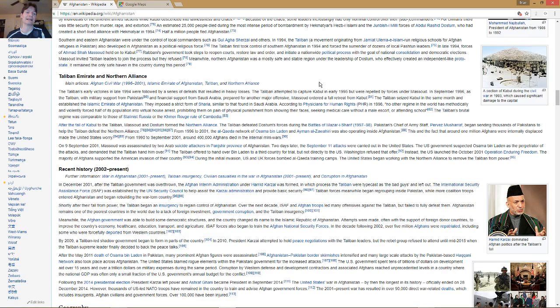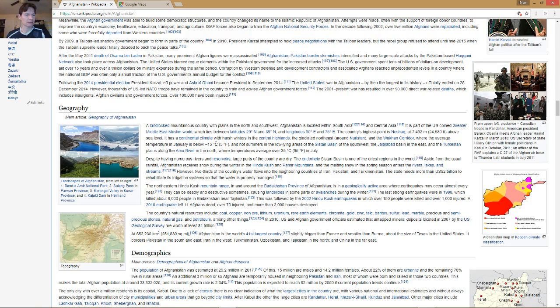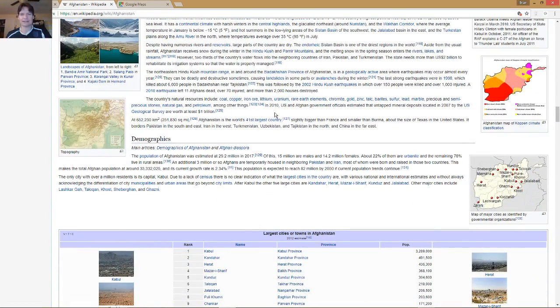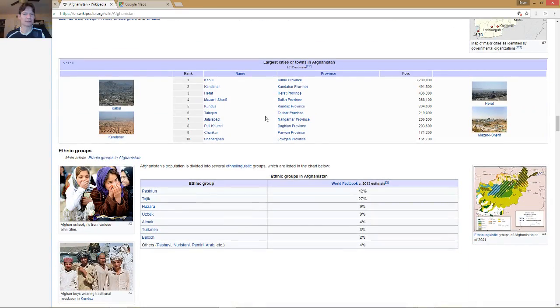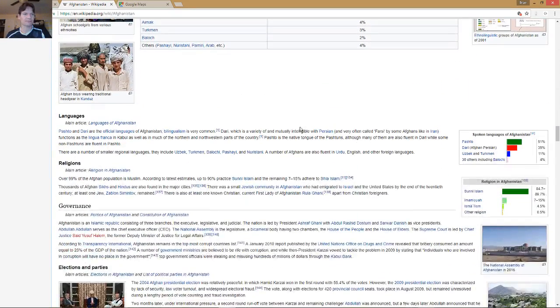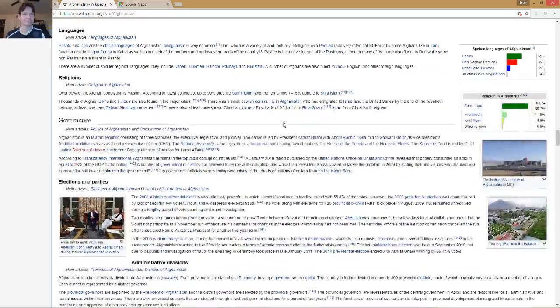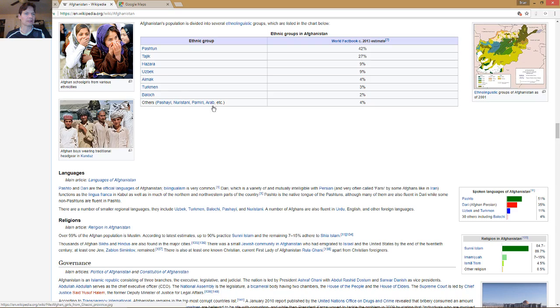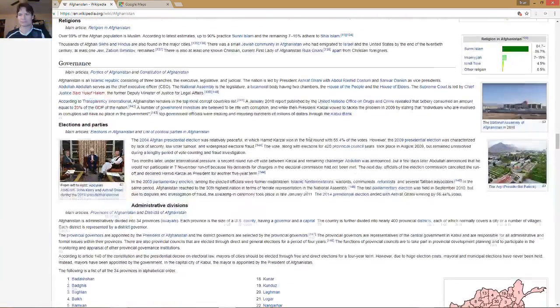So let's see, I'm looking down here. It's got some different landscapes. Different landscapes of Afghanistan. There's some different geographic and demographics. Okay, it's always interesting to see what people of the country wear. What kind of clothing they wear. Well, that looks like a pretty important building. Let's go check that one out real quick.